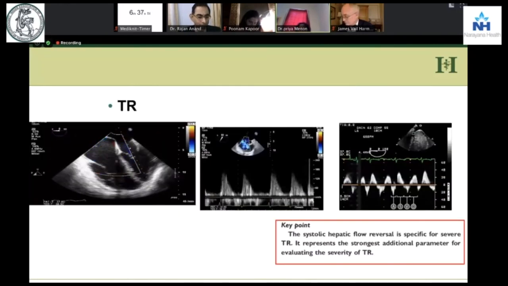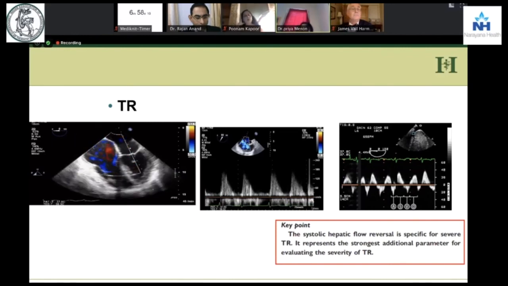And when we put the continuous wave Doppler on the TR jet, this is very important. If you don't take anything else home from what I have said, at least take this home. When you put a continuous wave Doppler on a TR jet and you see a triangular picture, it means that this is a very severe TR.